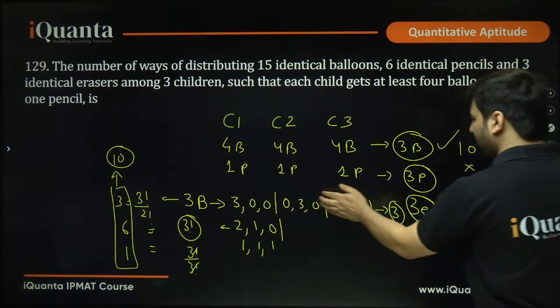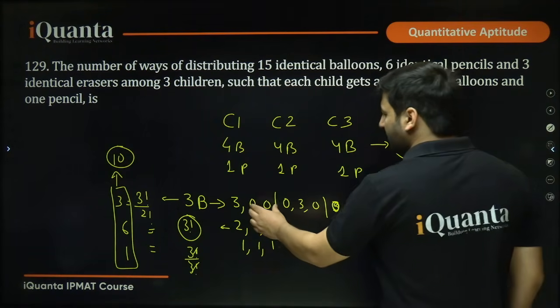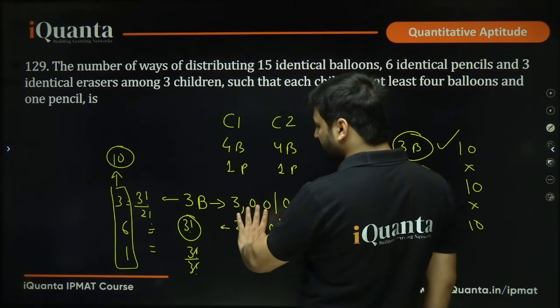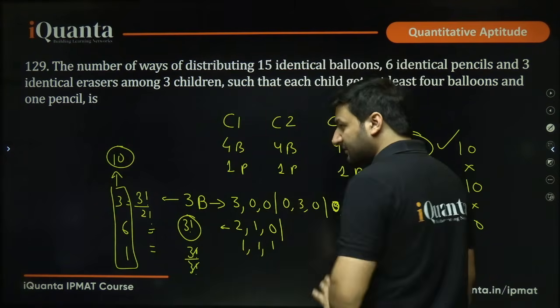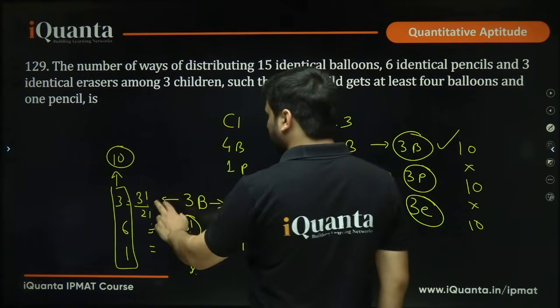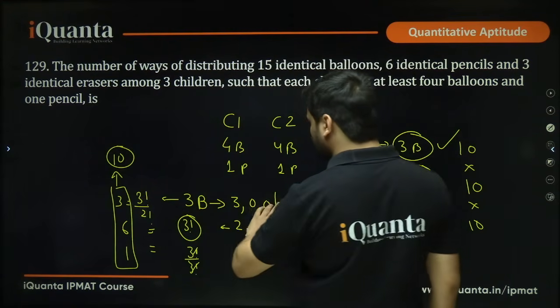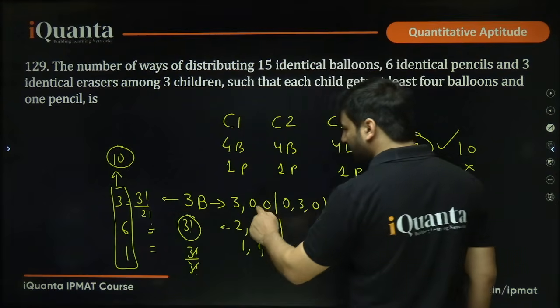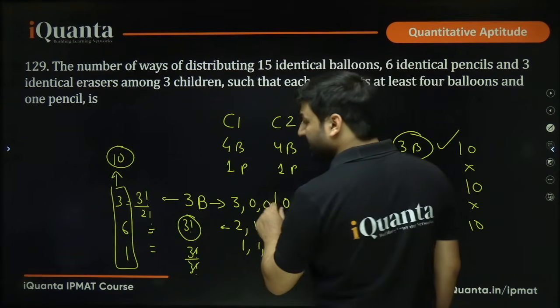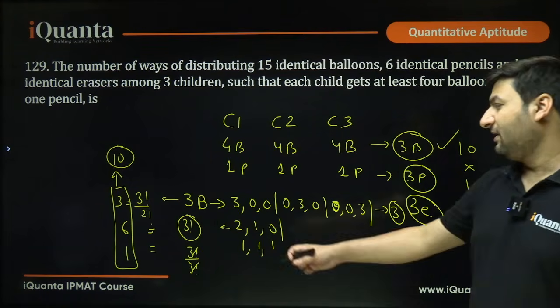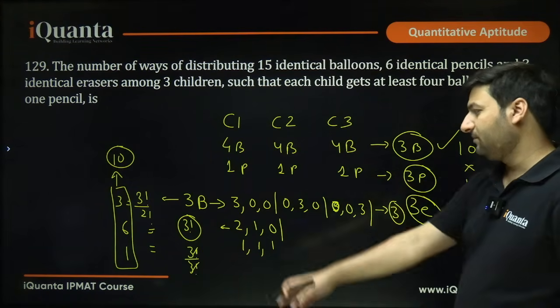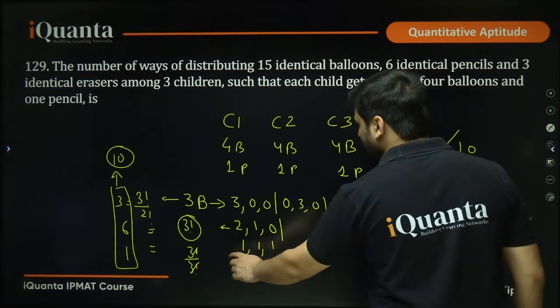So when I count them manually, I get 3. But how did that come? There are 3 things, 3 numbers to be distributed. There are 3 numbers being distributed among 3 different people. So total permutations are 3 factorial, total ways, and they are divided by 2 factorial, because see, when there is repetition, okay, we divide by that many factorial. Okay, so we did it for this case, then 2, 1, 0, then 1, 1, 1.